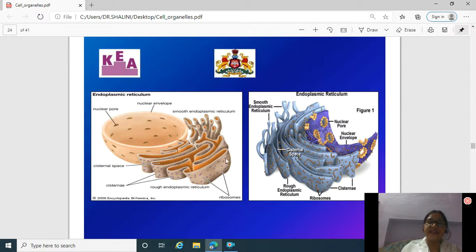These are the diagrams of smooth endoplasmic reticulum and rough endoplasmic reticulum. Here ribosomes are there on the rough endoplasmic reticulum. And the spaces between the endoplasmic reticulum are called cisternae spaces.